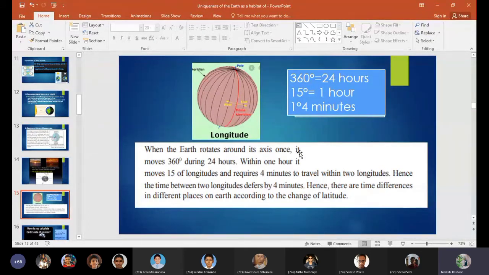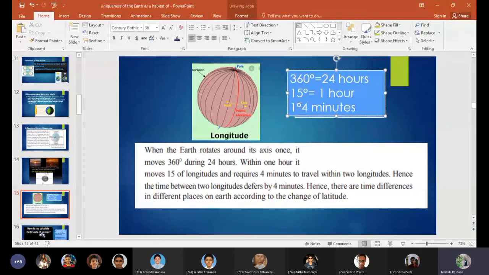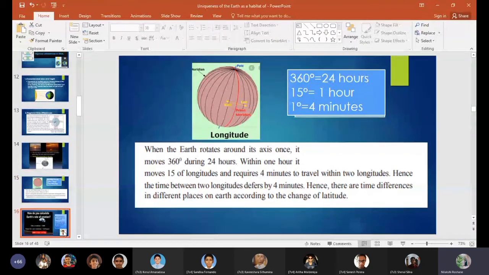So it takes 24 hours to complete one rotation. It means 15 degrees of longitude for 1 hour, and for 1 degree, it will take 4 minutes. So don't worry, I'm going to make this clearer with more information. I'm going to clear it up for you.